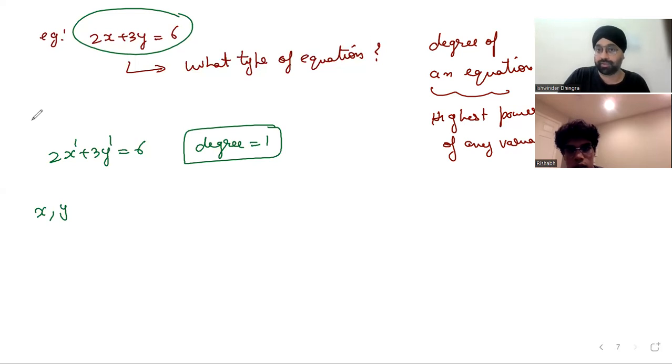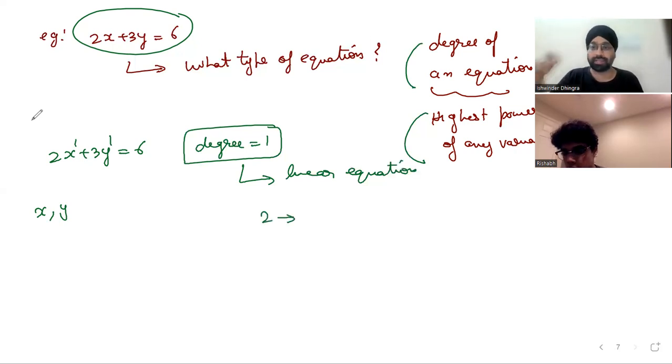That's what we discussed. The degree of an equation is the highest power of any variable, right? So the degree is 1. If the degree is 1, that is a linear equation. We'll discuss it further. If the degree is 2, then that's a quadratic equation. So it's a linear equation because the degree, the highest power of any variable, is 1. Make sense? Great.